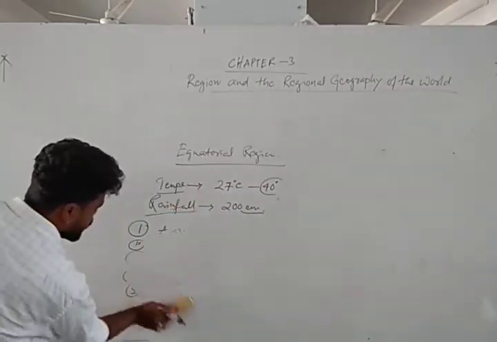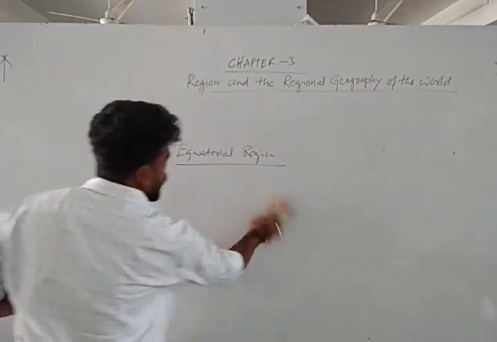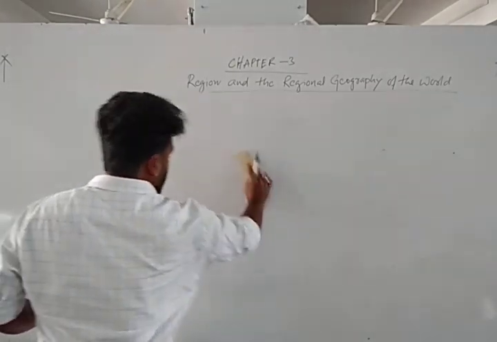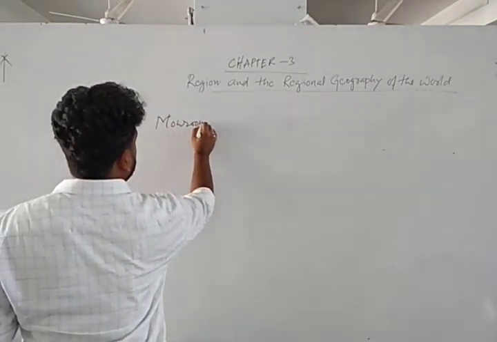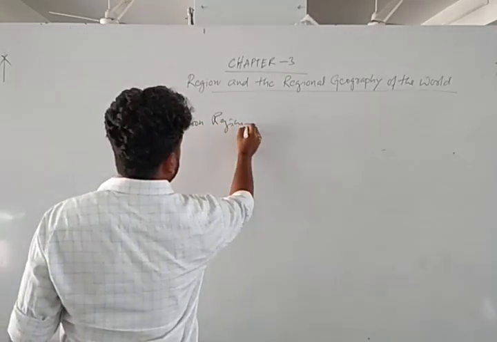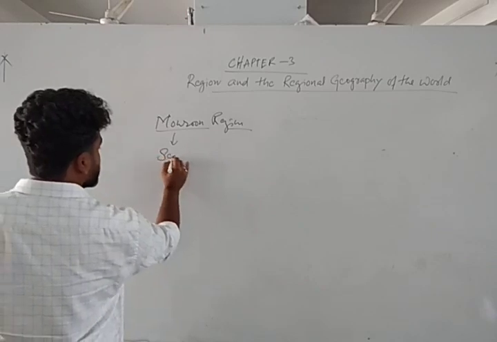Okay, now let's move to the monsoon region. Already we have discussed the term monsoon. Monsoon we can define in one word: season.